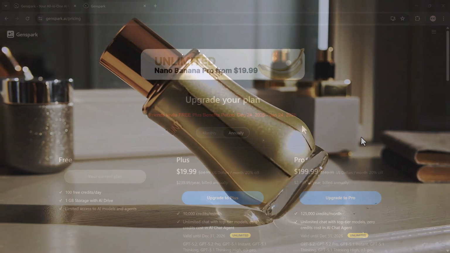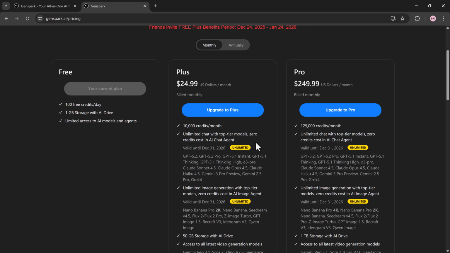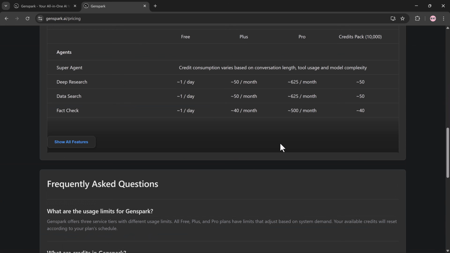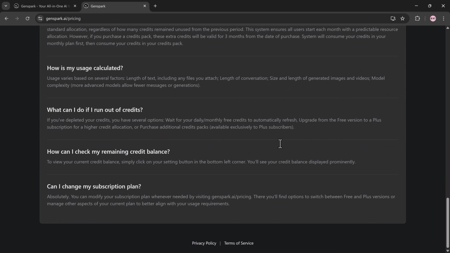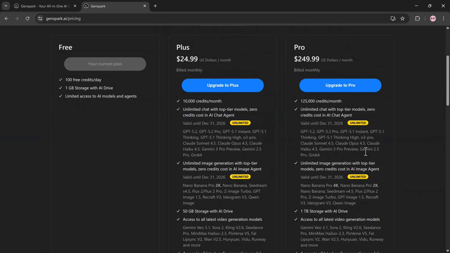Pricing and New Year's special offer. Genspark follows a freemium model, offering free credits on sign-up. The paid plan starts at $19.99 per month, unlocking full access to all AI tools and models. New Year's special offer, January 1st to 7th only: 40% off any annual plan, save $100 on Plus annual, save up to $1,000 on Pro annual. This limited time deal makes Genspark an excellent choice for creators, marketers, and businesses in 2026.